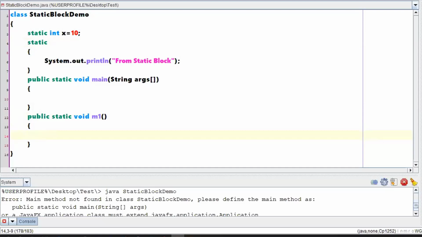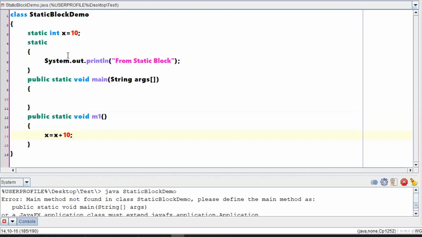When I say this one is a static method, can it access the value of x directly? Yes, it can access the value of x directly, because even x is static, that will be getting its value during the load event itself. Even a method that is static will have its existence during the load itself. I will just change the value of x, something like x is equal to x plus 10. Can I do this? Yes, you can change the value of x. Who told you not to change? But there will be only one copy of that particular value, right?